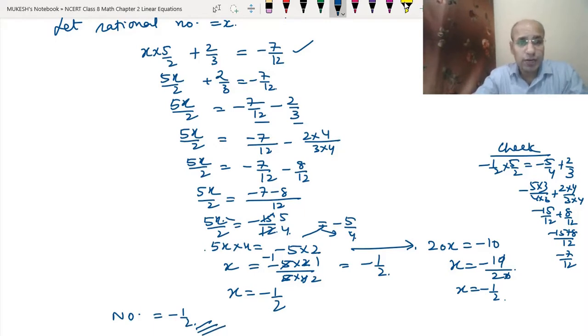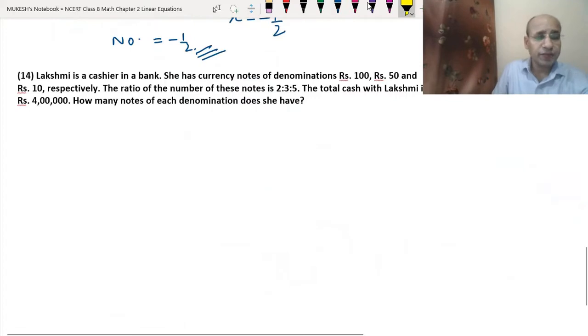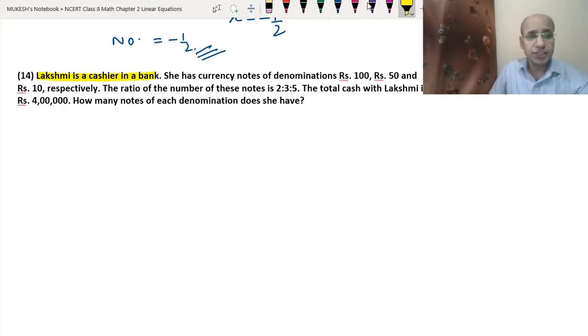Okay, so now let's do the 14th question. In the 15th question, it is given that Lakshmi is a cashier in a bank. There is some lady called Lakshmi who is a cashier in the bank. So whenever they are a cashier in the bank, they have to handle so much money.